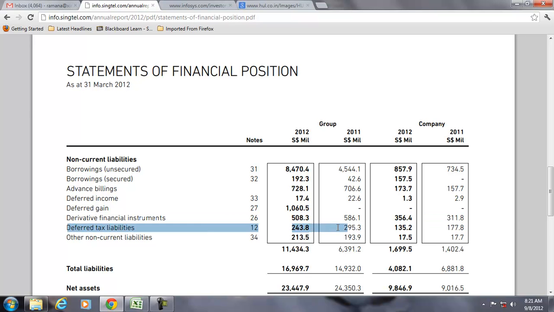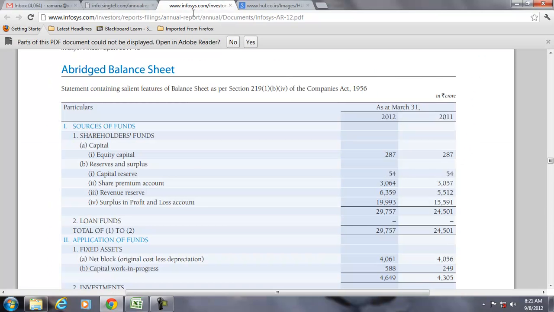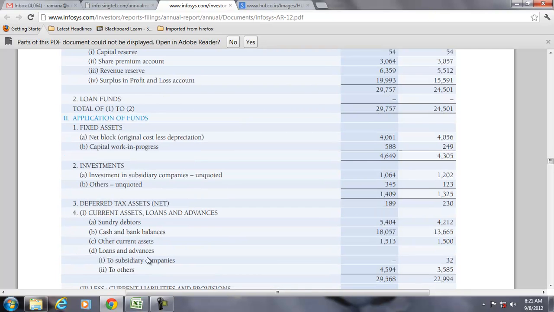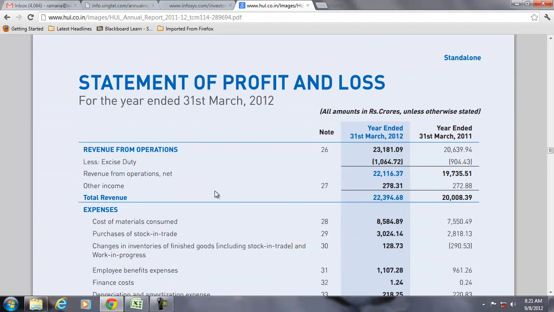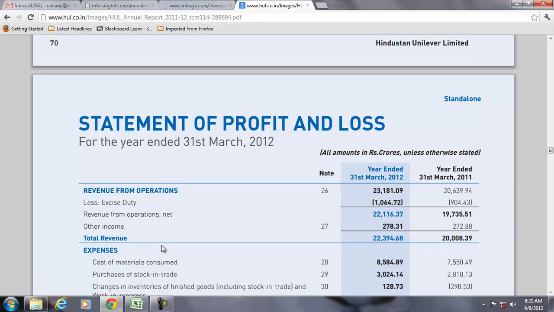Some companies show deferred tax assets and deferred tax liabilities separately. Some companies show the net of deferred tax on the balance sheet, and some companies show it very explicitly in the income statement and also on the balance sheet.